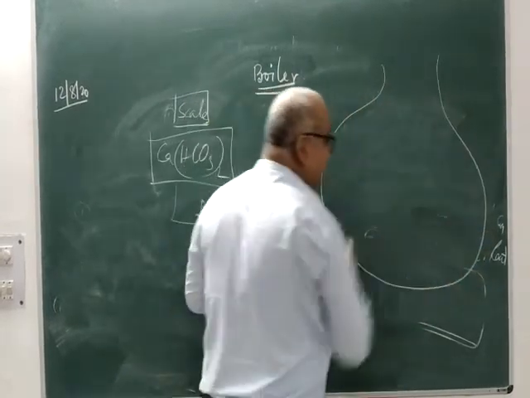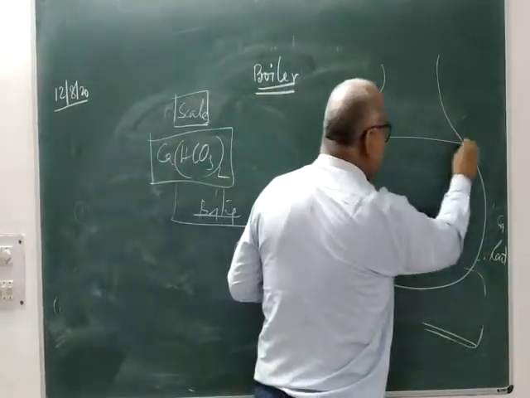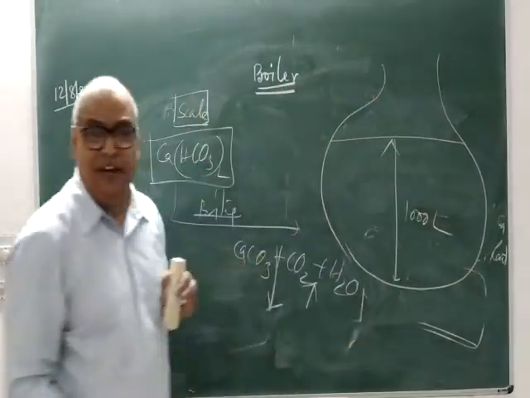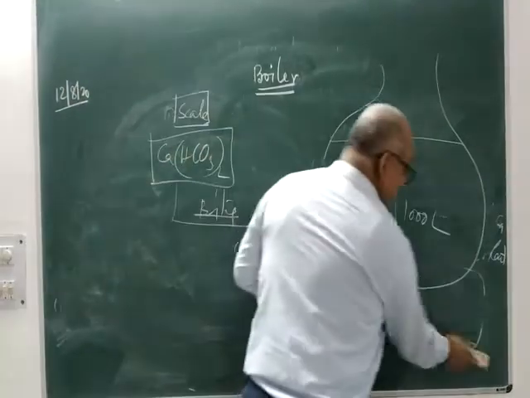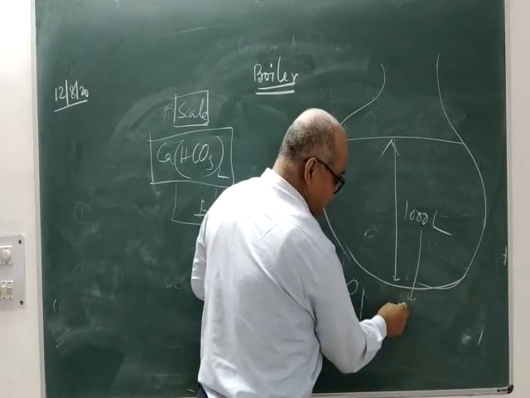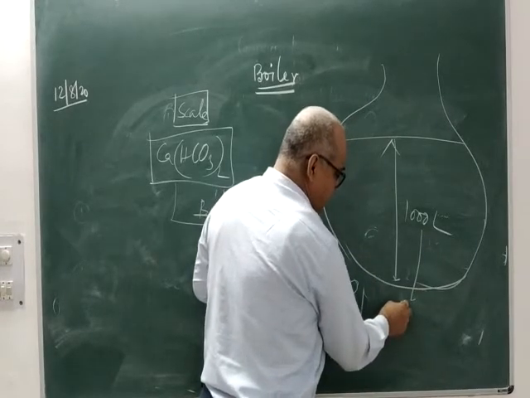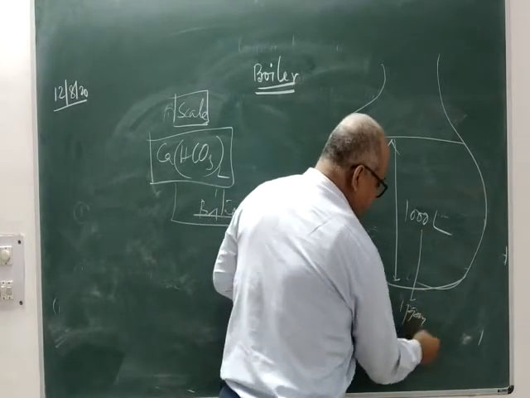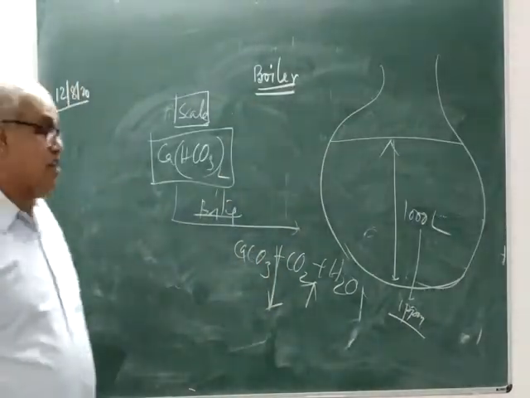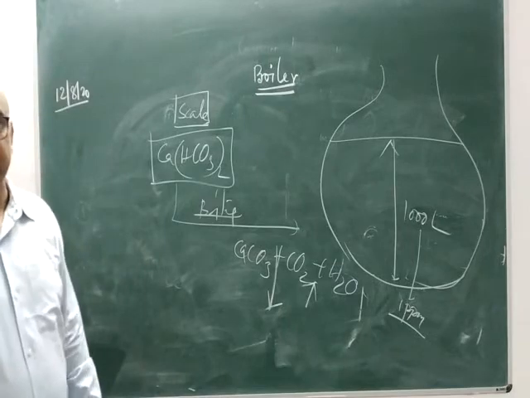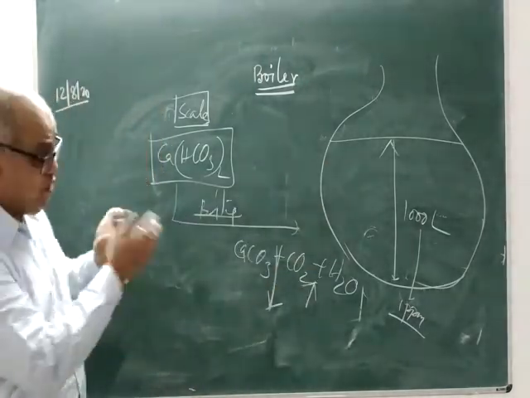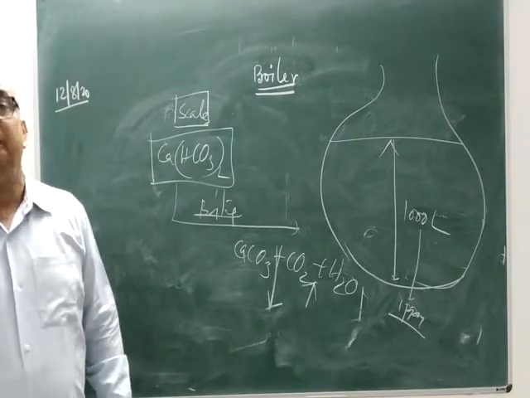Now what will happen? You have taken, say, 1000 liters of water initially. For the sake of discussion, let us assume that hardness is, say, 1 ppm. You know hardness, ppm, full form of ppm is parts per million. It is a boiler, you have taken 1000 liters of water, hardness is 1 ppm.